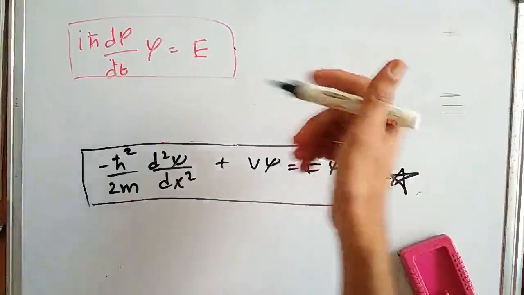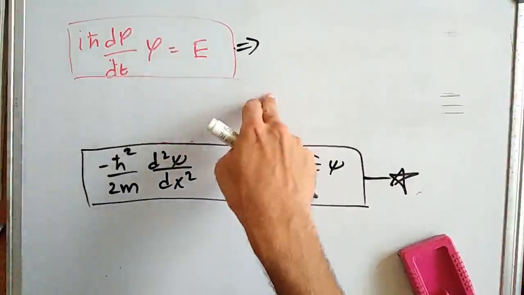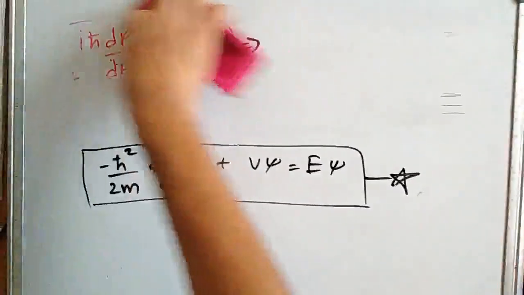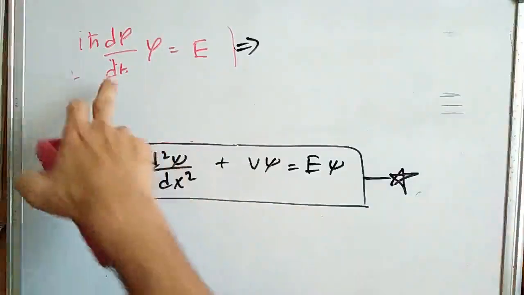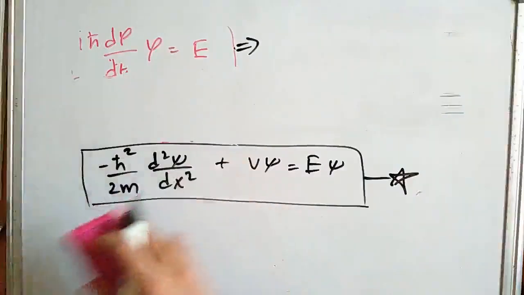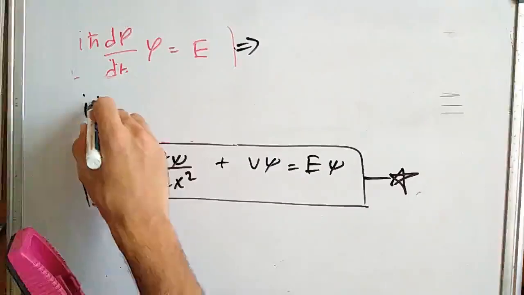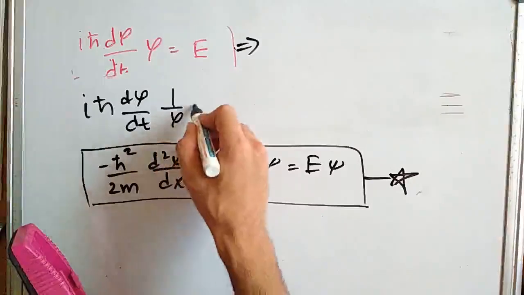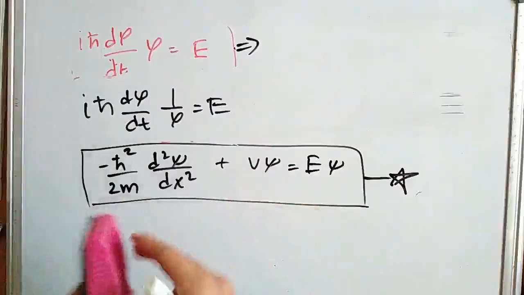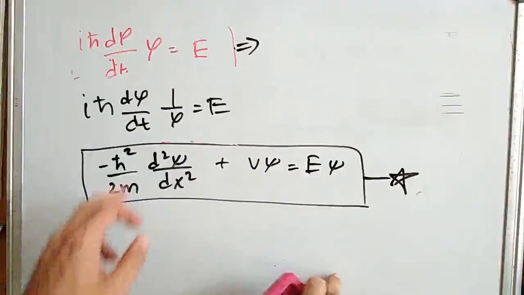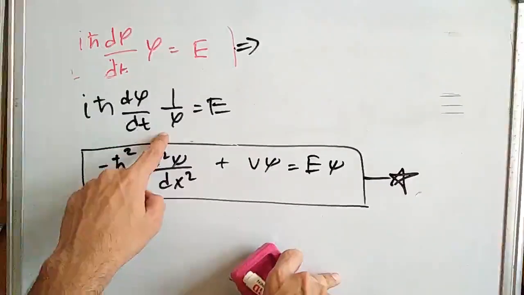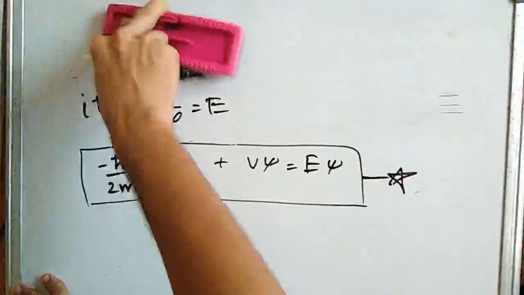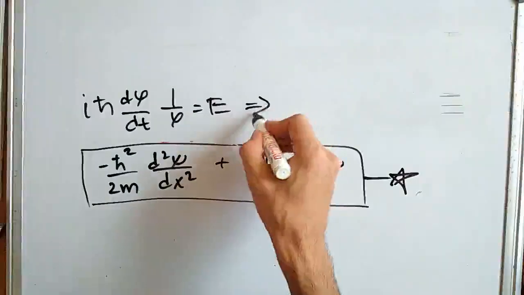Okay, I think I made a mistake in this part. This expression was supposed to be written as i h bar d phi by dt, 1 upon phi, is equal to E. Please recheck this equation. Instead of dividing it by phi, I have multiplied. Okay, we will just separate the variables now.